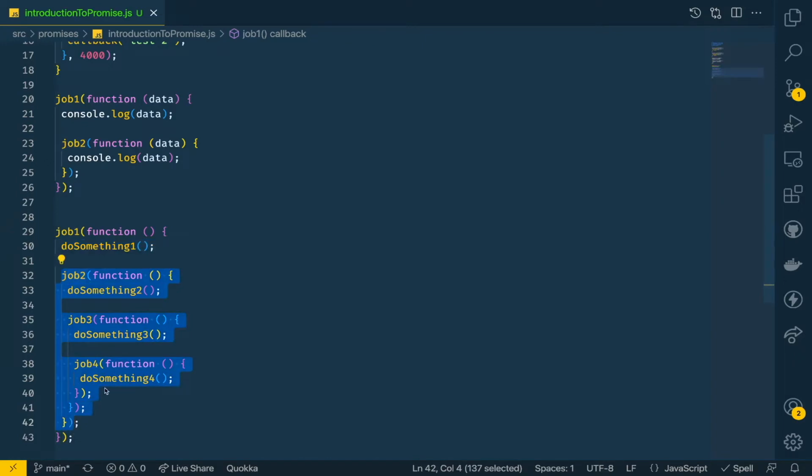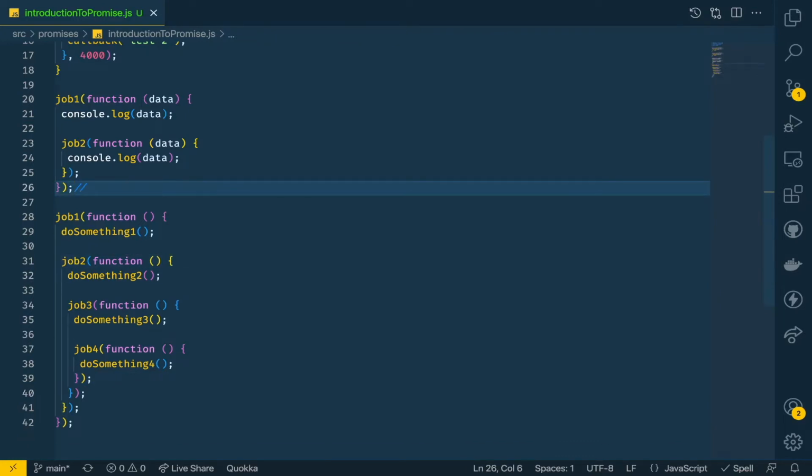Job 2 again has a callback, and it's calling the do something function, and then it's calling job 3. Job 3 again has a callback, it's calling do something 3. Then it's calling job 4 in turn. Job 4 again has a callback, and then it's calling some function.